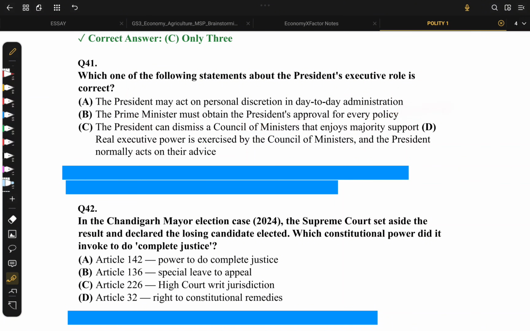Not necessary. The President can dismiss a Council of Ministers that enjoys majority support. No, here the statement is not clear about the circumstances, so it is not true entirely. The real executive power is exercised by Council of Ministers, and President acts normally on their advice. Oh, that's true. We read it in their act as well.